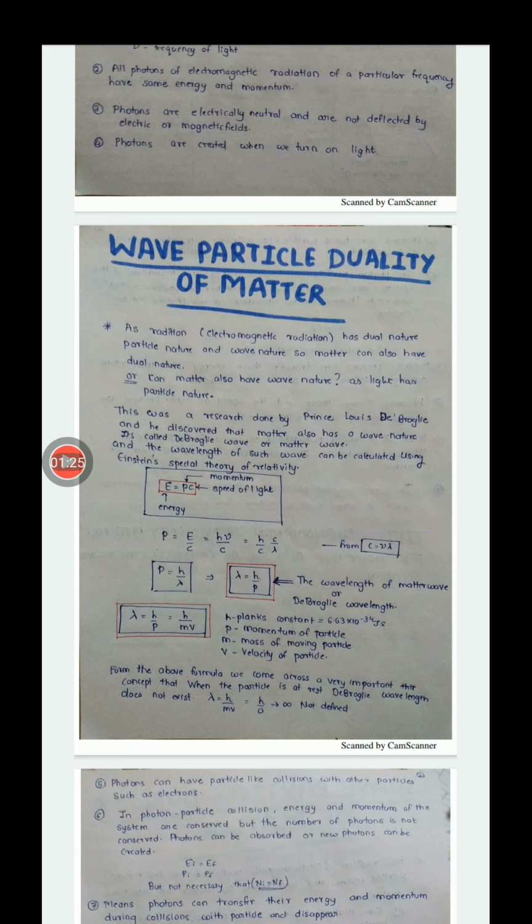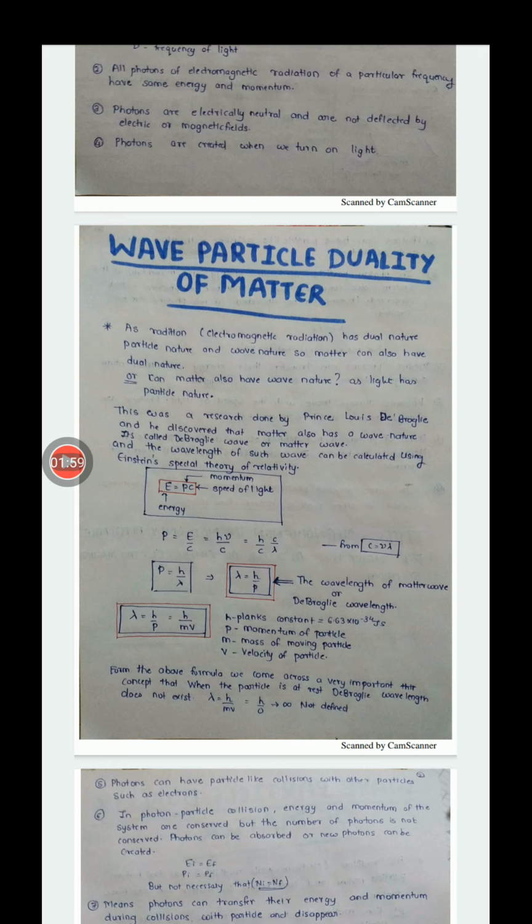De Broglie found out that yes, matter can also behave like waves. And these waves, which were associated with the particles, were called matter waves or de Broglie waves. Now let us see what is the formula to calculate the wavelength of these waves, the waves which are associated with matter.